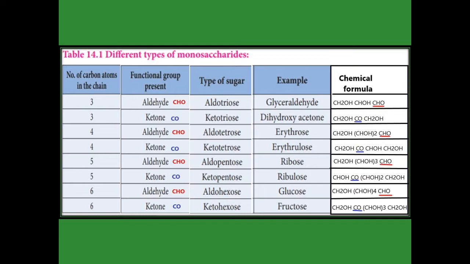And glucose has 6 carbons, and the functional group is an aldehyde, so it comes under the category of aldohexose. And fructose: the formula contains a ketone group and 6 carbons, so it comes under the category of what type of sugar? Ketohexose.